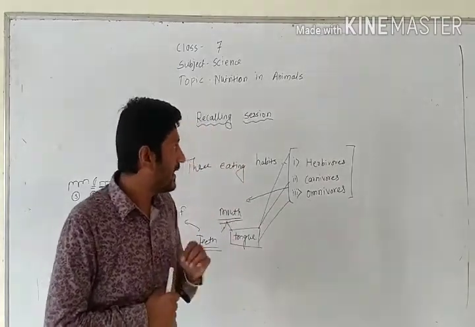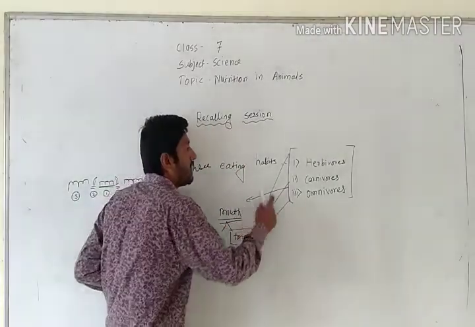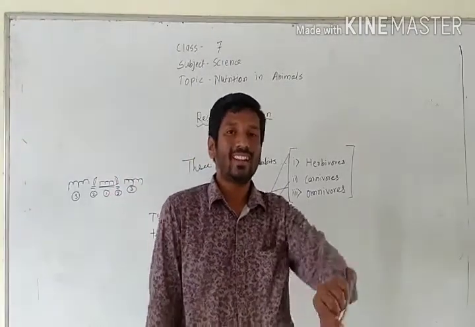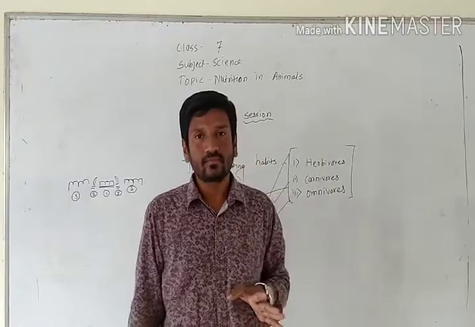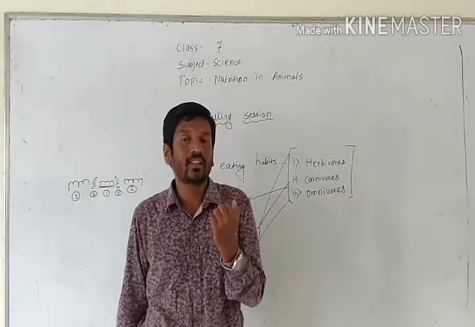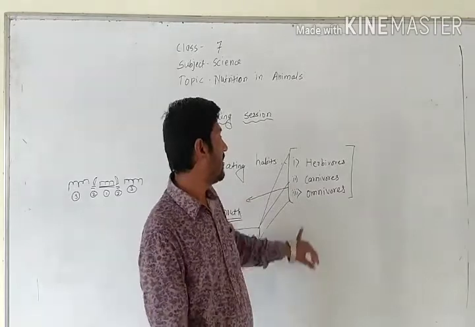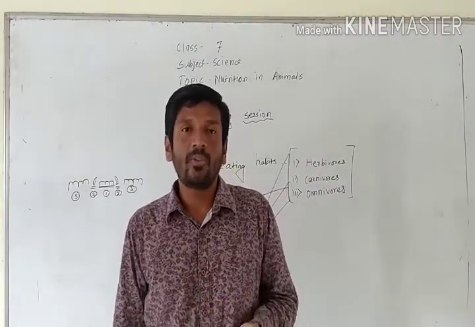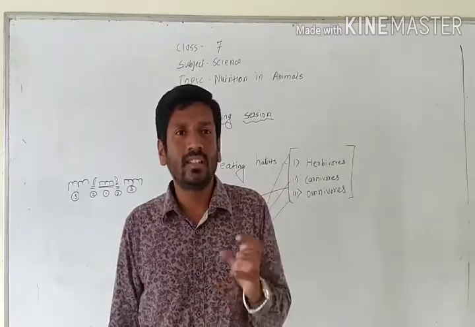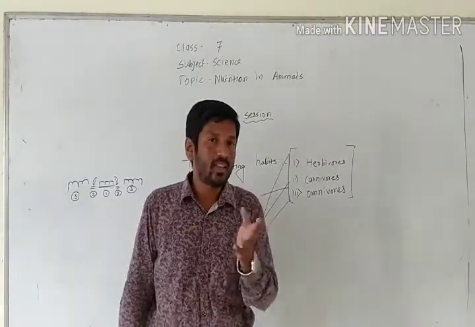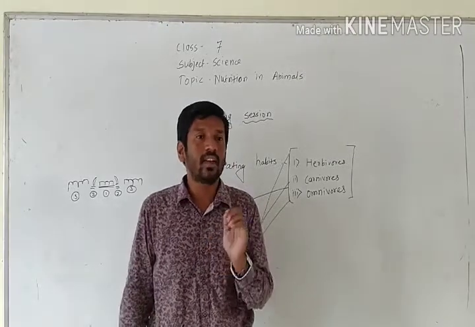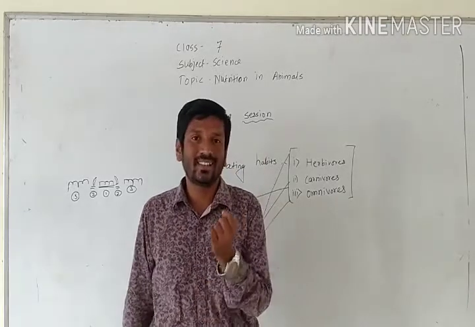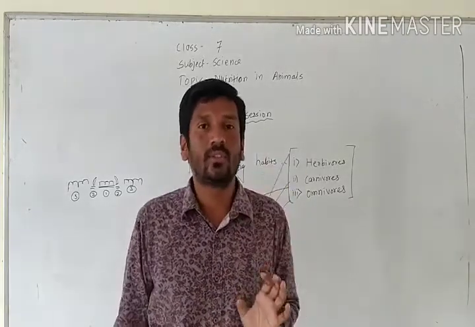Now the teeth depend on the eating habit, what type of food they eat. Herbivorous animals have flat teeth. Flat teeth are called incisors. Why do they have incisors? Obviously, they need not tear anything. They just want to cut it. When we need to cut any food material, we use our front two teeth because they are the cutting teeth. The function of those teeth is to cut the food.